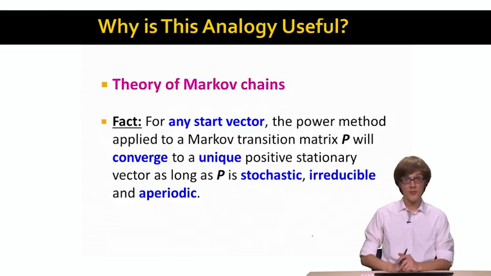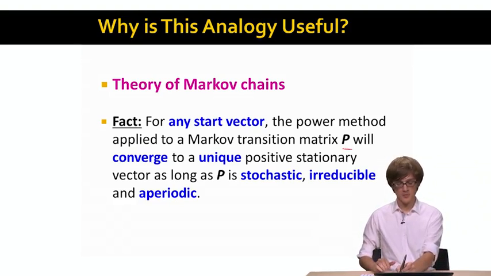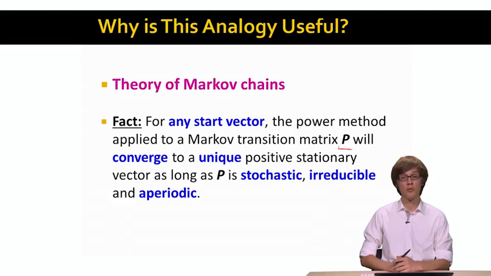So the theory of Markov chains says the following. For any start vector, the power iteration applied to this Markov transition matrix P will converge to a unique positive stationary vector as long as this matrix P has three properties. It has to be stochastic, irreducible, and aperiodic.